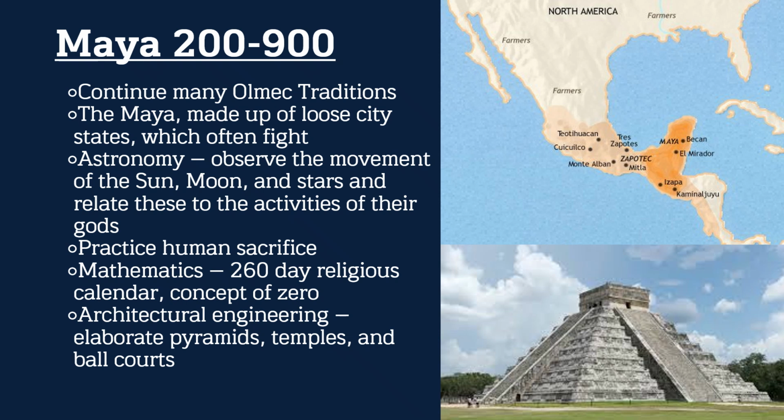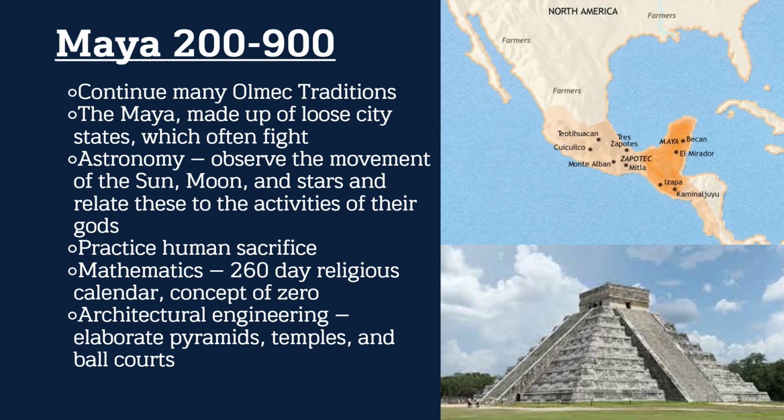We also have the rise of the Maya civilization, also known as the Mayan in Western culture. They're going to continue many of the Olmec and Zapotec traditions. They're going to be made up of loose city-states, very similar to what we'll see in medieval Europe. We'll see a deep study in the topics of astronomy, observing the movement of the sun, the moon, and the stars, and of course relating these to the activity of their gods.